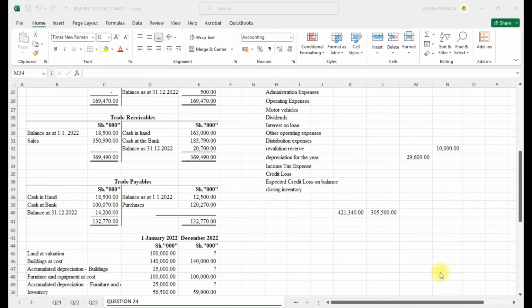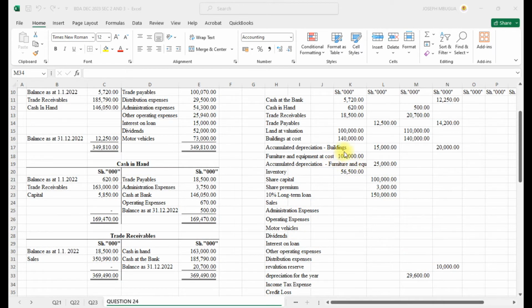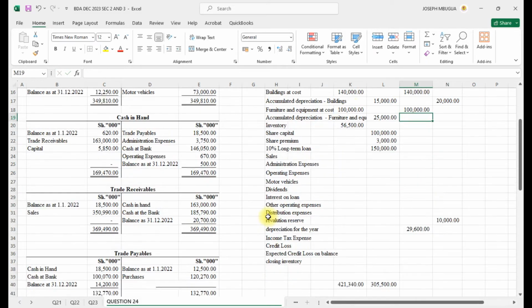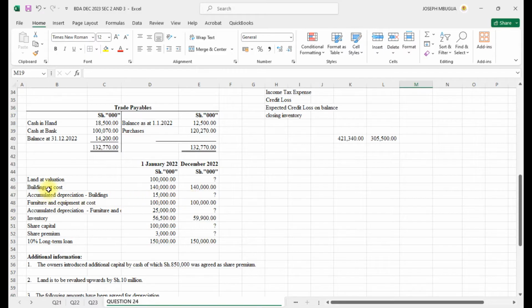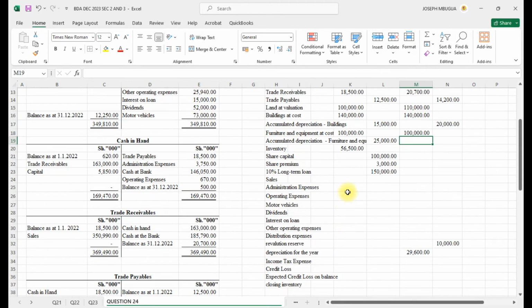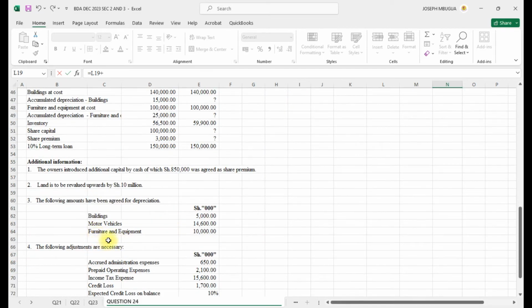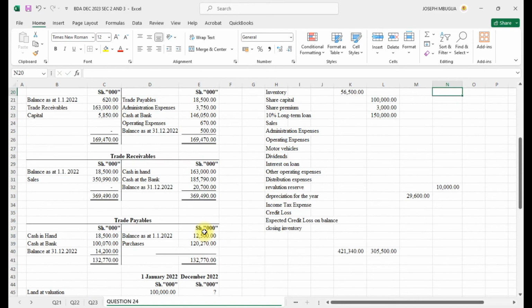So that's a combined depreciation expense for the year. And then I have done with that. So furniture, it will still be 100 at cost. Remember furniture, where is it? It was 100 at the end, but accumulated will change. Accumulated depreciation on furniture will be this plus the depreciation on furniture that we had here, which was 10.